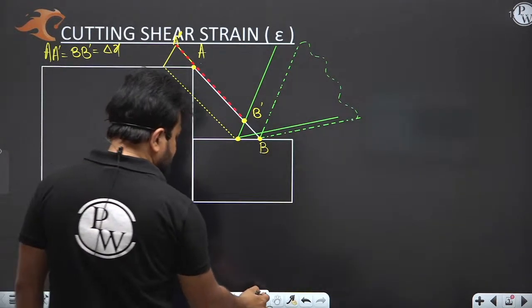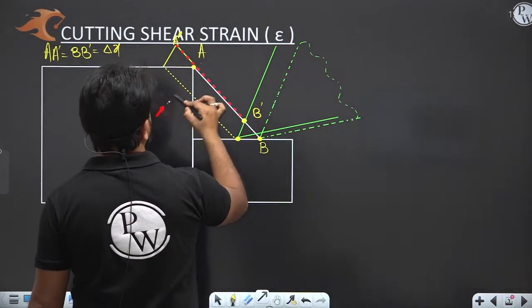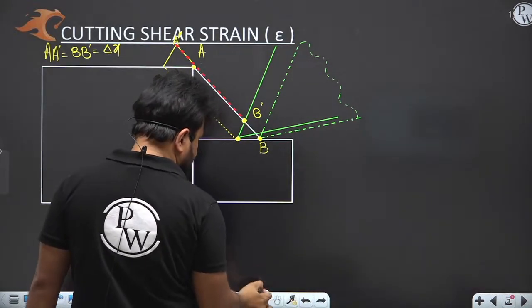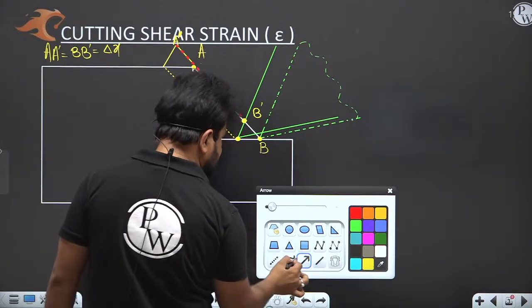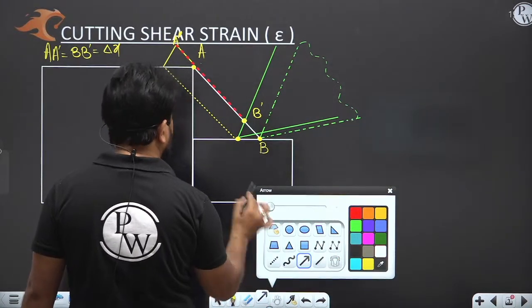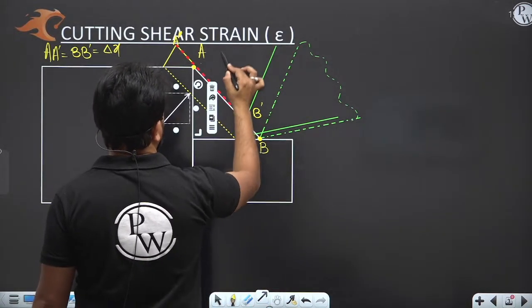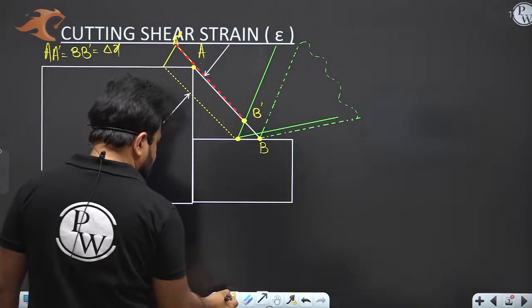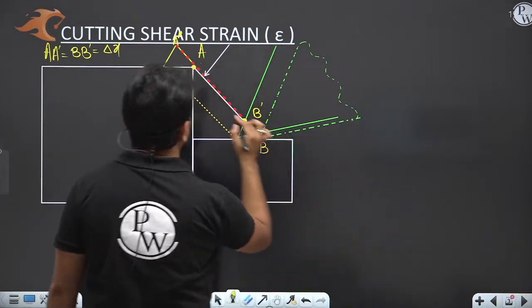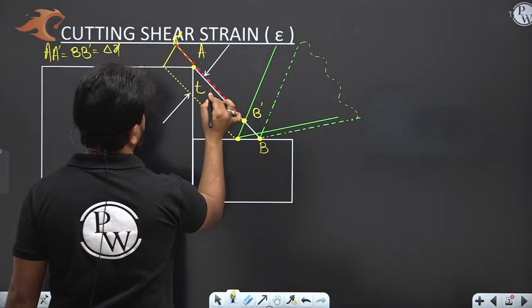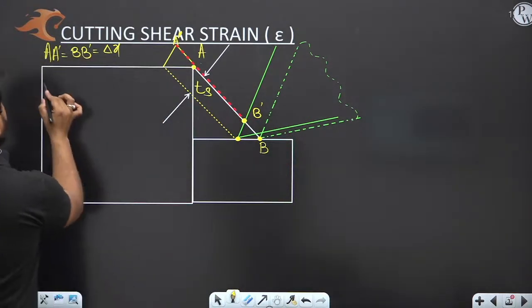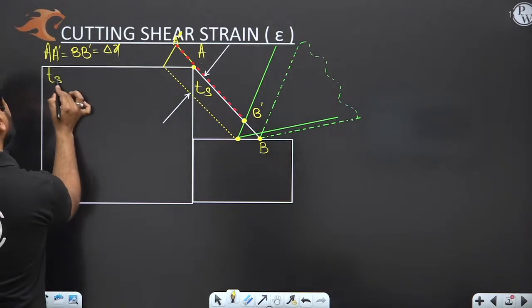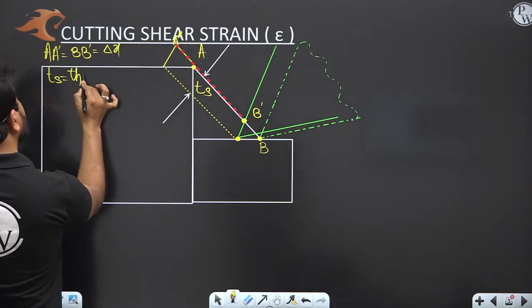My dear, please see the thickness of this zone. This is the thickness of the shear zone. TS is nothing but the thickness of shear zone.